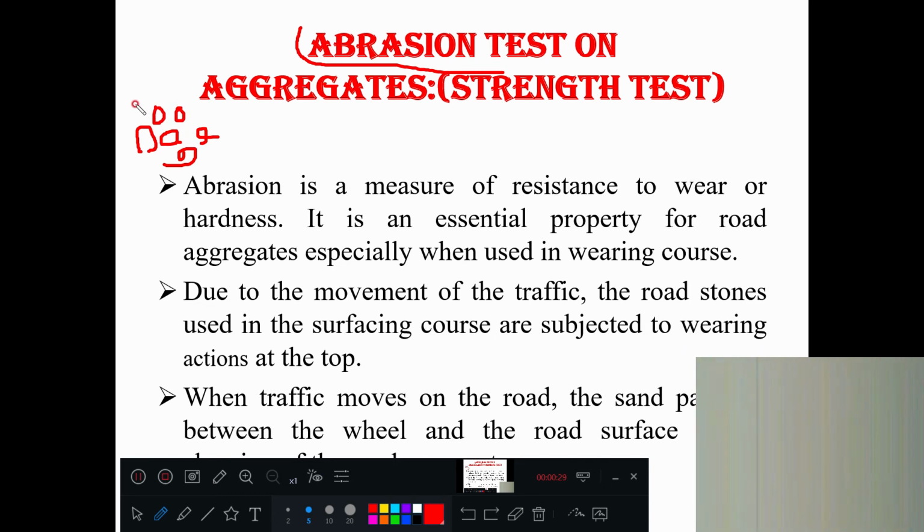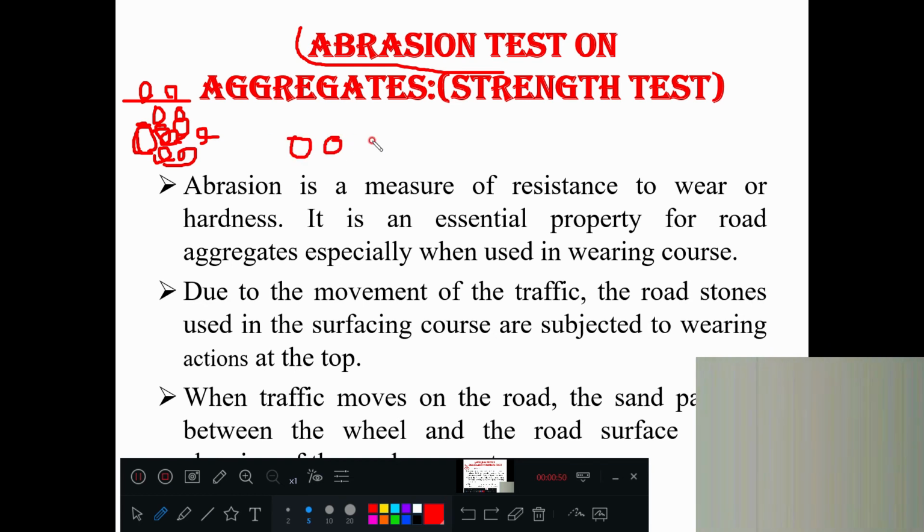During the movement, or under the action of any forces, if these particles collide with each other, the surface portion of individual aggregates will be washed or damaged. What is happening?